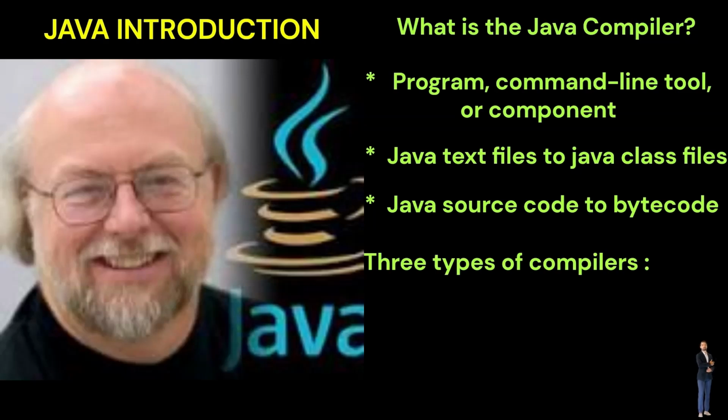There are three types of compilers. The first one is the Java Programming Language Compiler, javac. The second one is called the GNU compiler. The third one is the Eclipse Compiler for Java, ECJ.